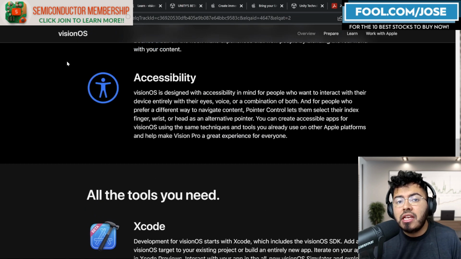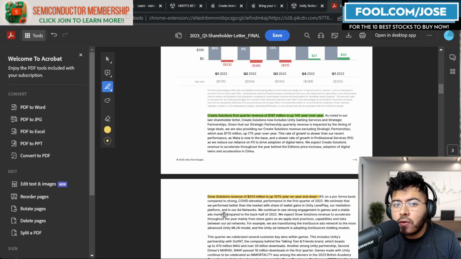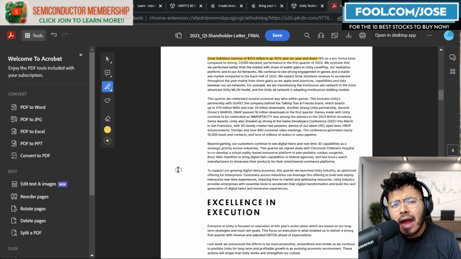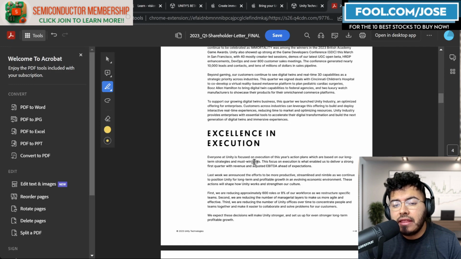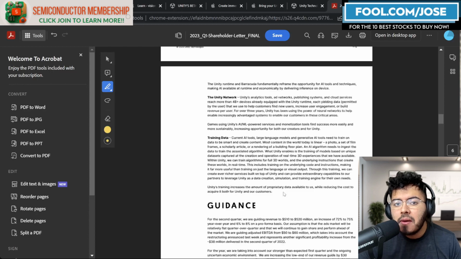So I do believe this exposure is great news. This exposure is going to help out their Create solution, which is going to increase licenses, but it's also going to help out their advertisement solution because they're going to be exposed to all these different kinds of developers. So I do believe this is really great news for Unity. I personally don't know if it needed the 23% or 20% hike that it saw,